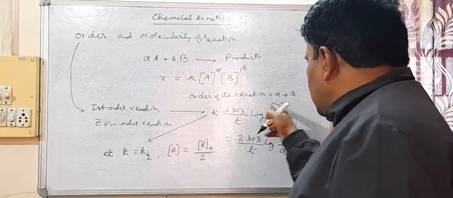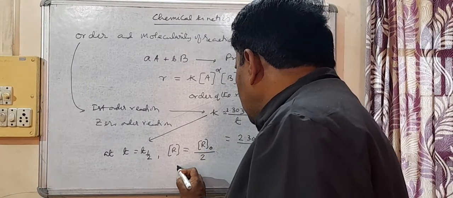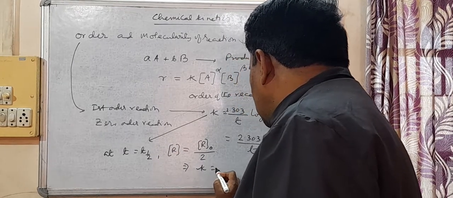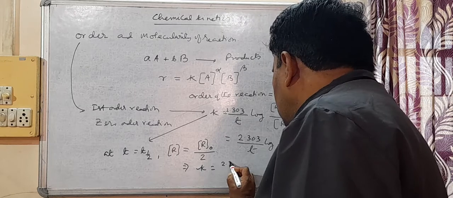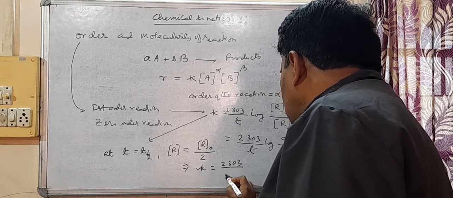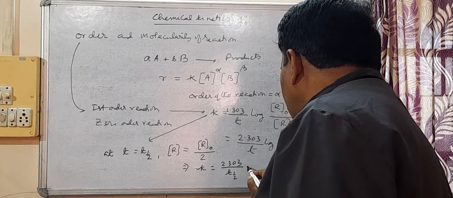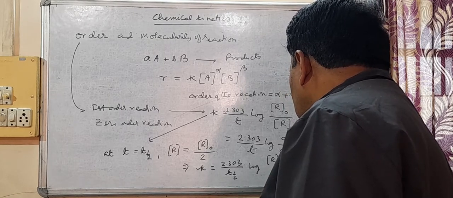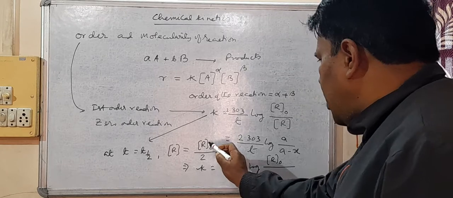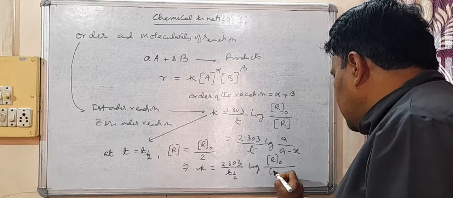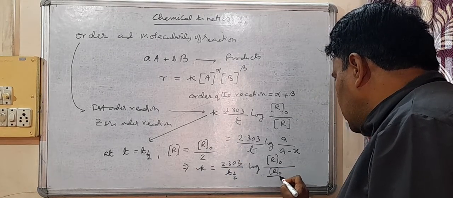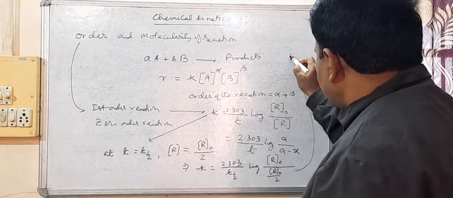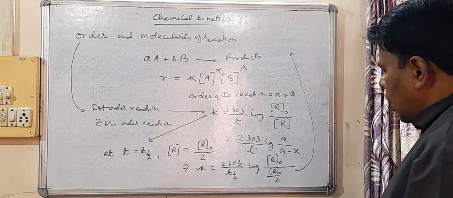So putting these values here, we get K equal to 2.303 by T half log of initial concentration, R naught, by R naught by 2.